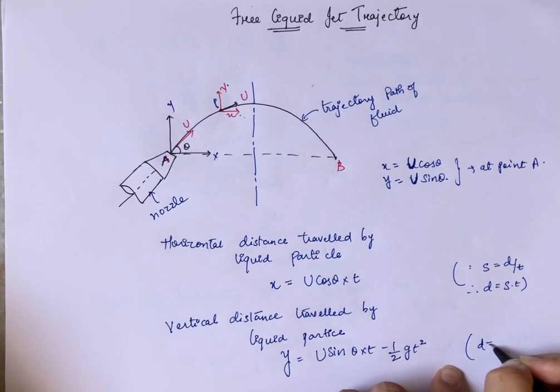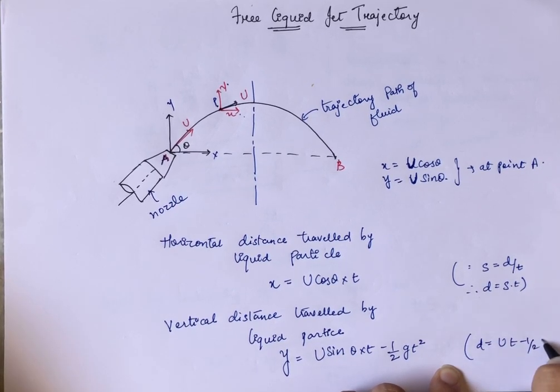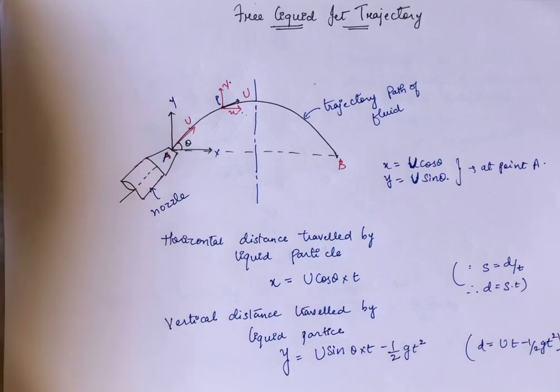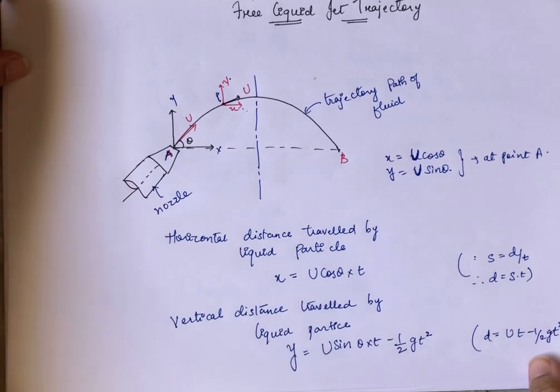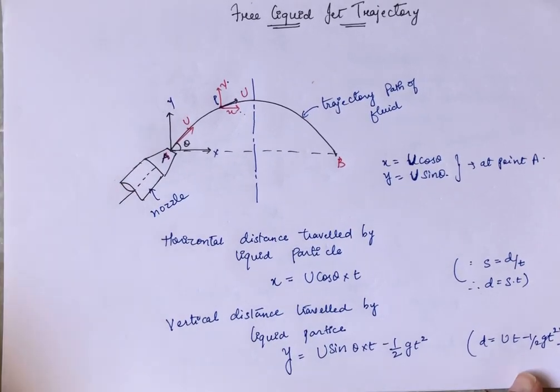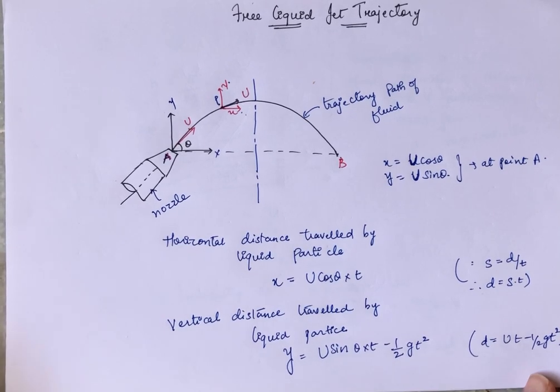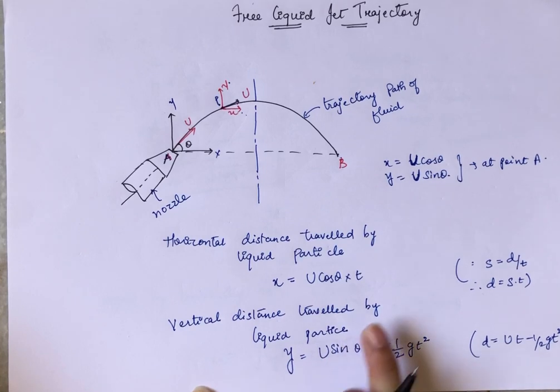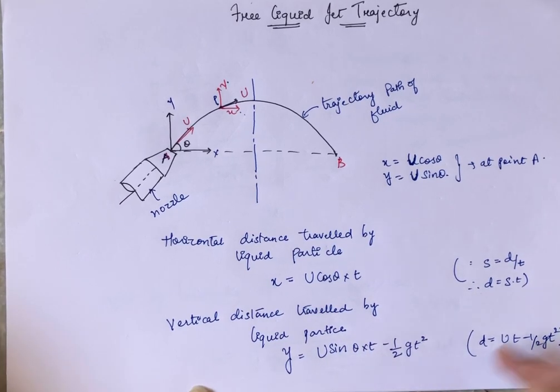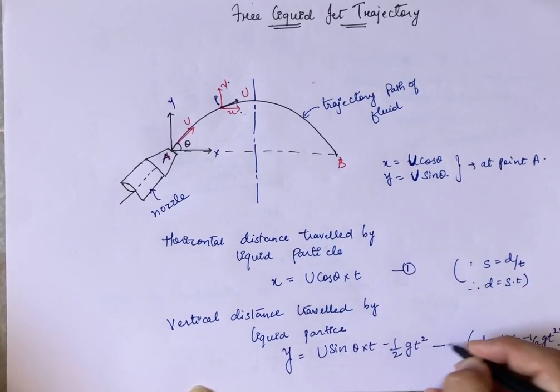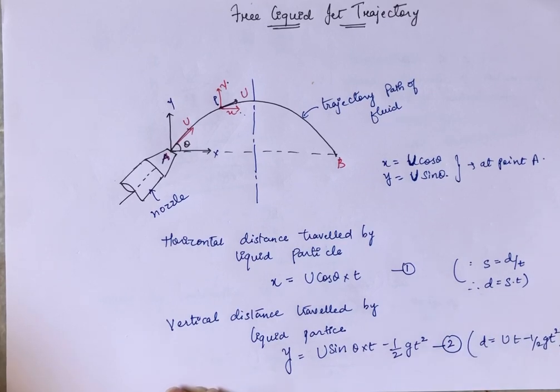That is, distance d equals u t minus half g t square. These are the basic formulas which we have already learned in our higher secondary studies. So the horizontal and vertical distances travelled by the liquid particle are given; let us name them equation number 1 and equation number 2.